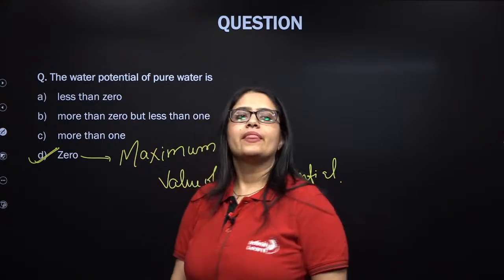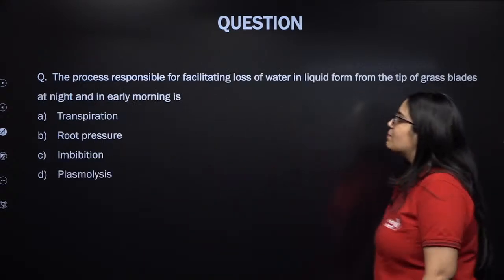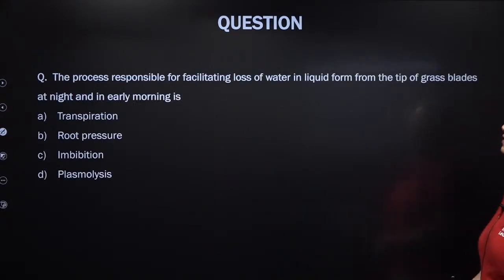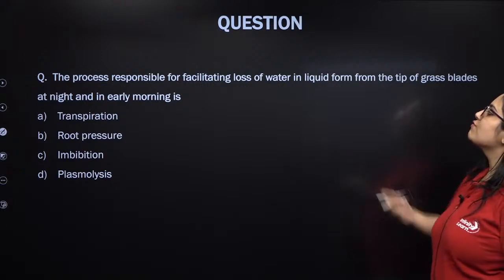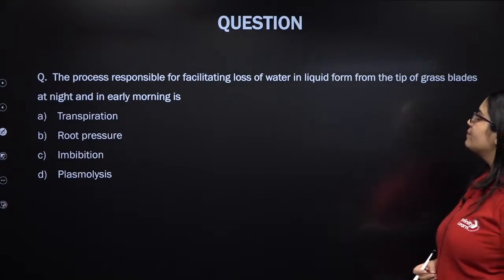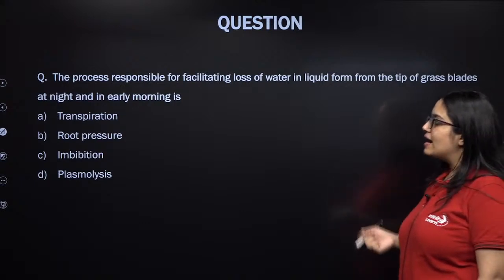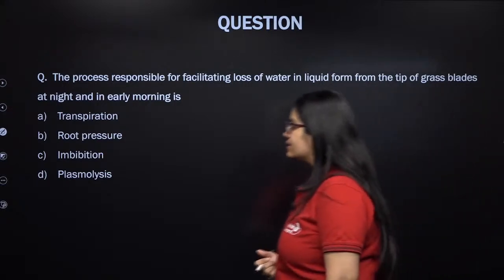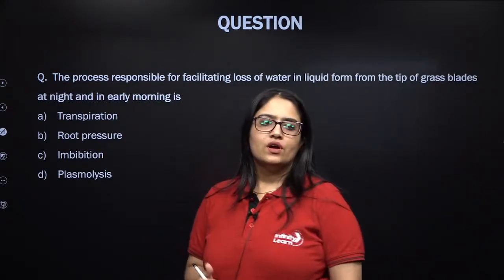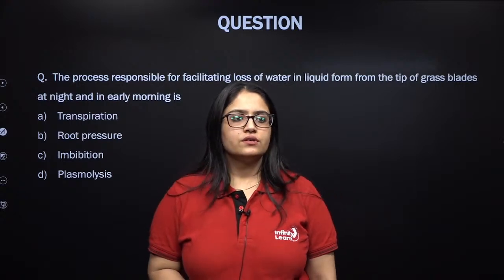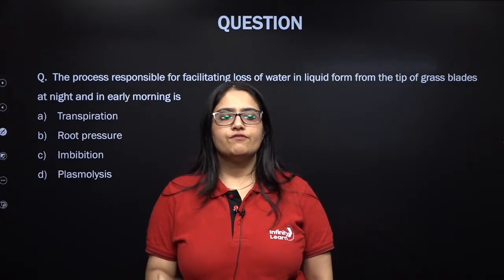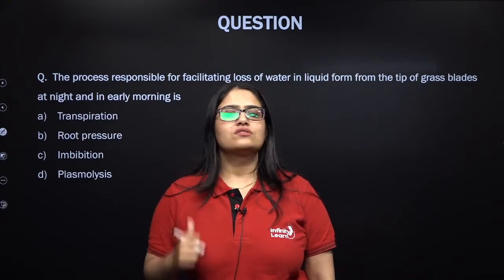Is this clear? Next, the process responsible for facilitating loss of water in liquid form from the tip of the grass blades at night and in early morning is... So can you tell me because of which force, because of which factor this process takes place?